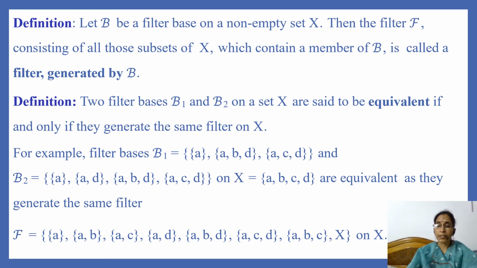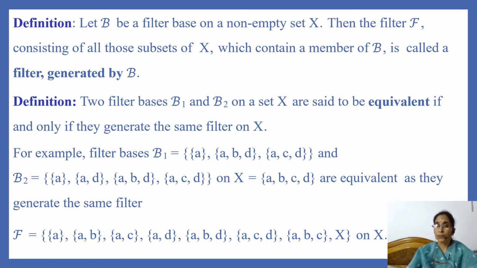Let us recall the result which we have proved in the last lecture. That is, if X is a non-empty set and B is a filter base on set X, then there exists a filter consisting of all supersets of members of B. So, using that result, we have a definition.